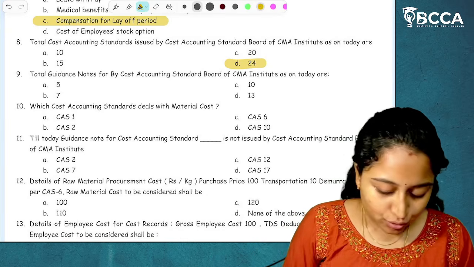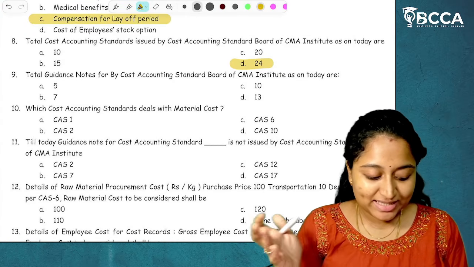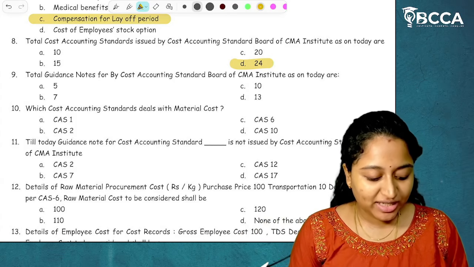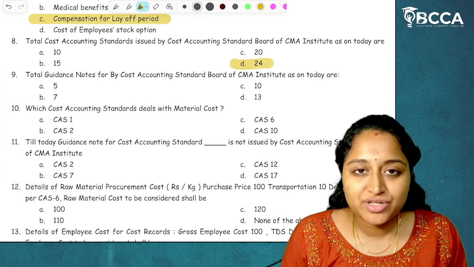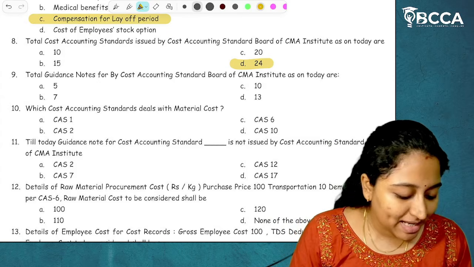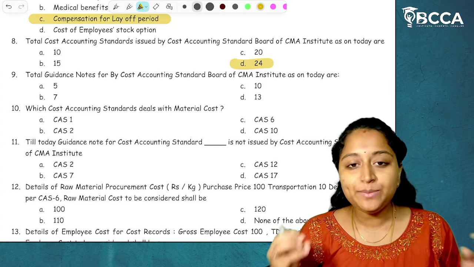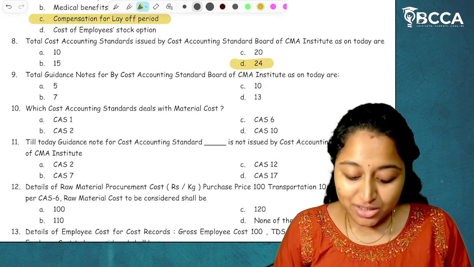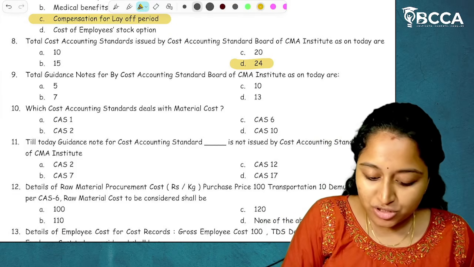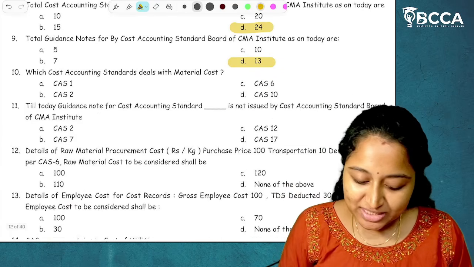So what are those? CAS2, CAS4, CAS6, CAS7, CAS8, CAS9, CAS10, CAS11, CAS12, 13 and other guidance notes related to CSR activities, to maintenance of cost accounting records and to compilation engagement by cost accountants. This is not required, but yes, you have to remember that guidance notes have been issued by the Cost Accounting Standard Board for 13 guidance notes. So 13 guidance notes have been issued by our Cost Accounting Standard Board. I hope it is clear.